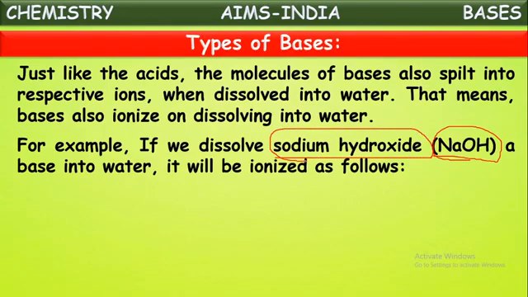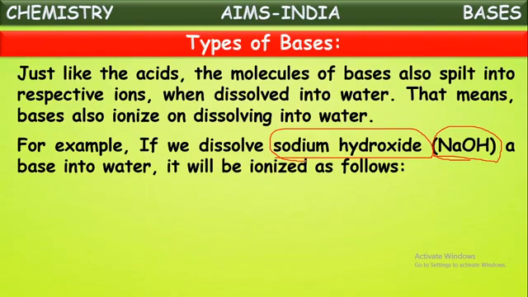If it is dissolved into water, it ionizes, or splits, into positive and negative ions. The molecules of sodium hydroxide on dissolving into water separate into positive and negative ions. That is why we say sodium hydroxide ionizes on dissolving into water.